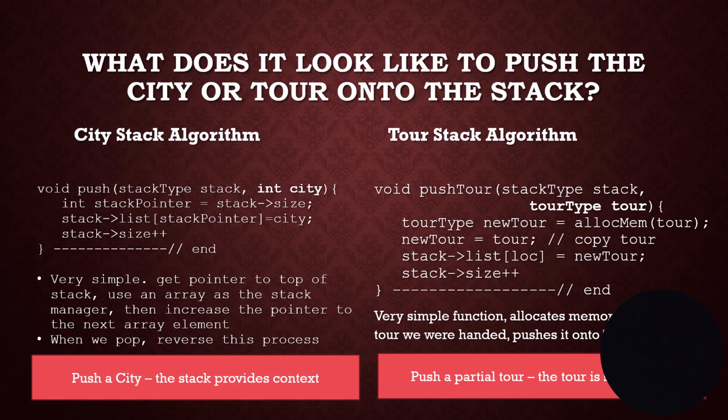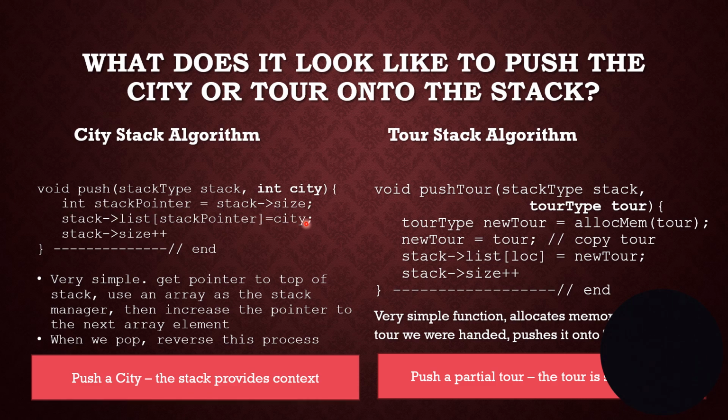All right, so here's what the data structures would look like in each of the two algorithms. In the city stack algorithm, the data structure would be very simple. We would have a stack, and we would add cities, and all we would have to do is make a stack pointer that points to the current location the stack is at.